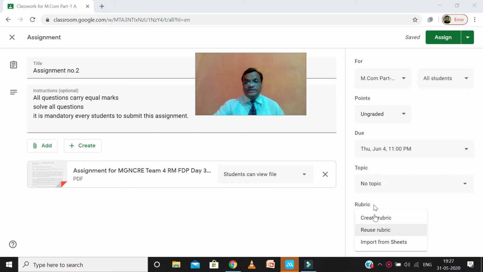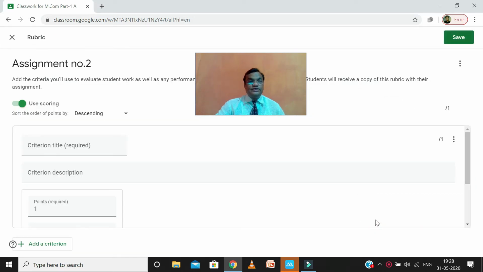Now we can see here rubric. Rubric means, in education terminology, a scoring guide used to evaluate the quality of students' constructed responses. Means we can decide here create rubric. Okay.